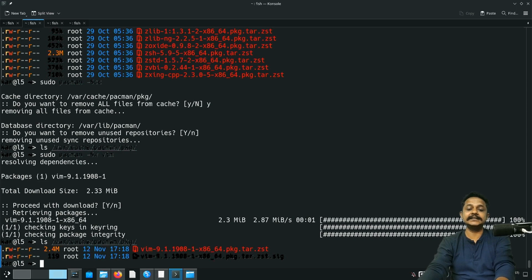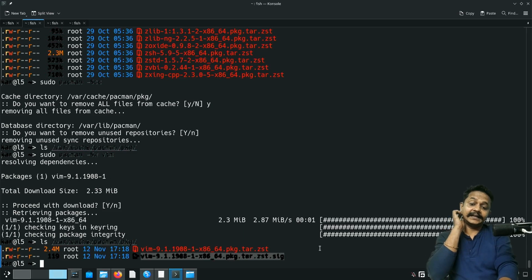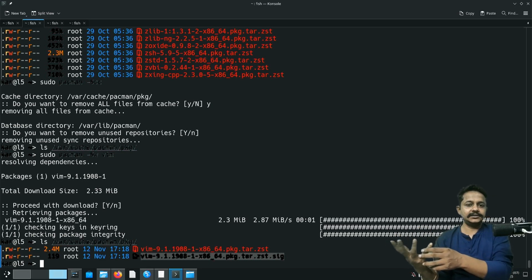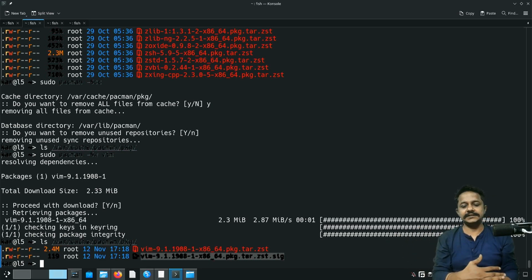Now let's see, the cache folder is there, but no .sig file is here. If I go into those .sig, it would take a lot of time. So this would be handled later on some other day. Like you see, this sig file is there. This is the signature file. Like simply if you download from the core package, extra package, or even some other sources like Chaotic AUR, those signatures are also coming from that source itself.